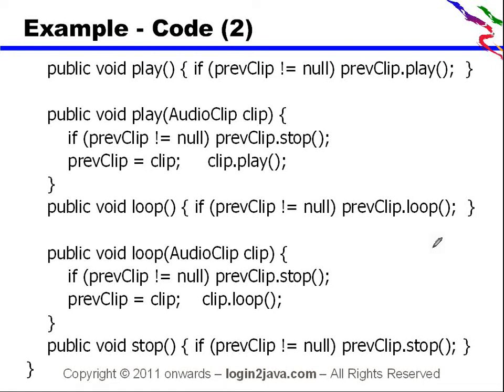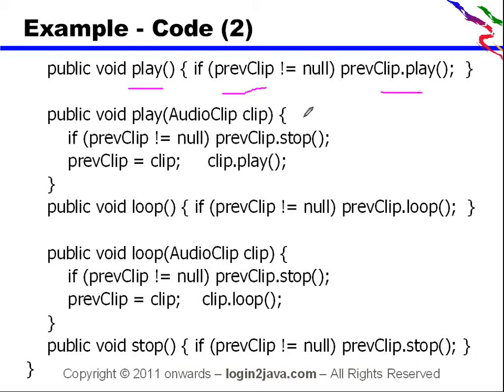Now this is the audio clip manager code to use the singleton. If you go through the code, there is a play method. It checks if the previous clip is not null, then continues to play the previous clip.